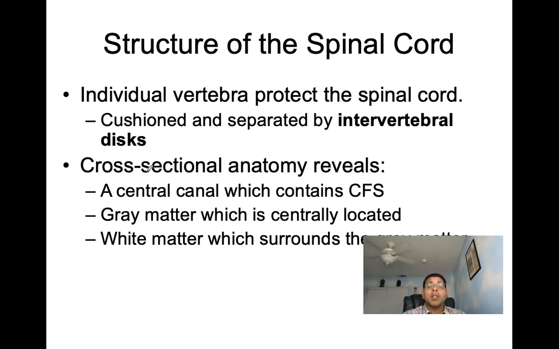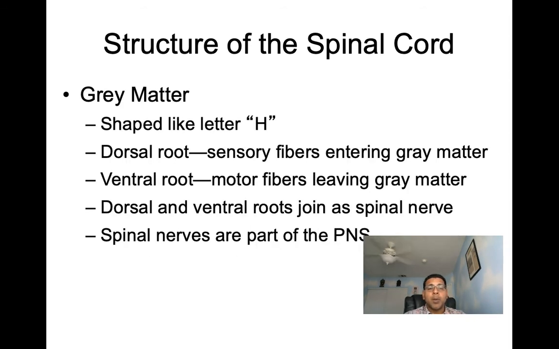Now, a cross-sectional anatomy of this spinal cord is going to reveal to us a central canal, which is going to contain CSF, not CFS, they put CFS, it's supposed to say CSF. Gray matter, which is going to be centrally located, and also it's going to take on the shape of a butterfly or the letter H. And then also we're going to have white matter, which is going to be surrounding that gray matter. And we'll look at that when we progress. So the gray matter is going to be shaped like the letter H or a butterfly.